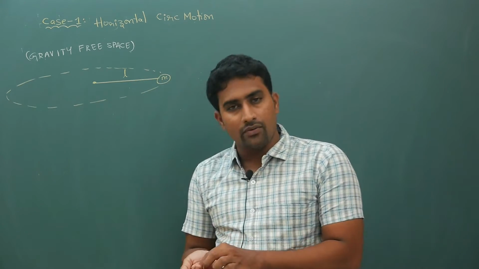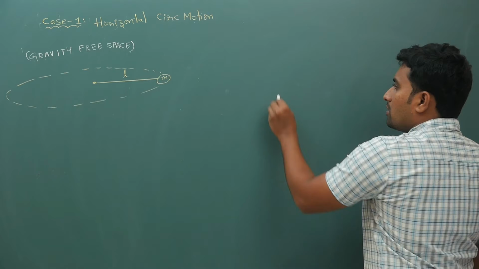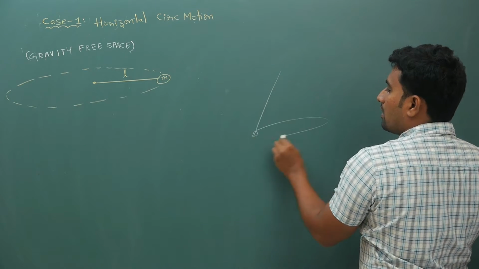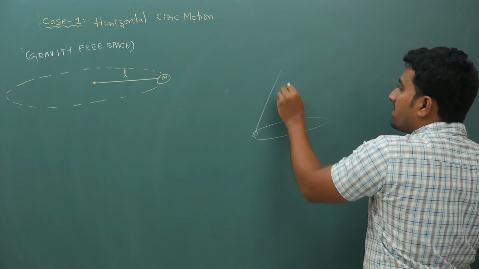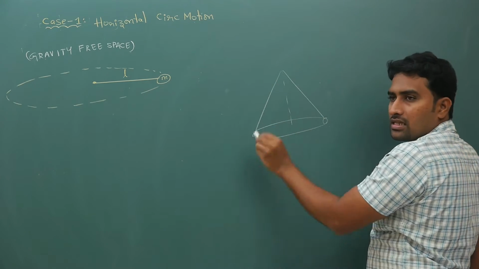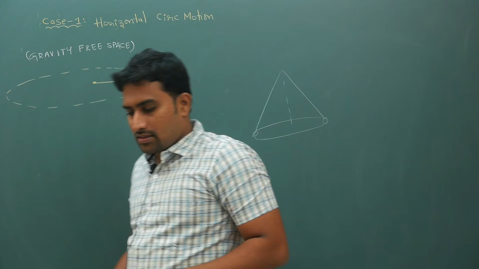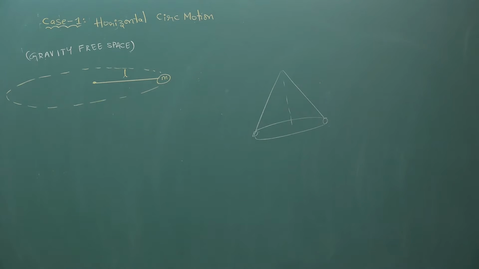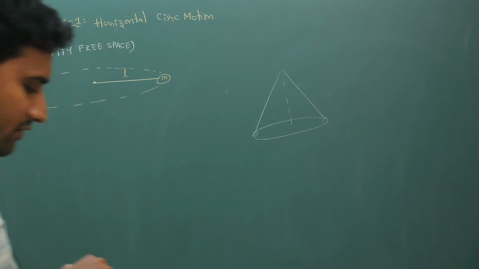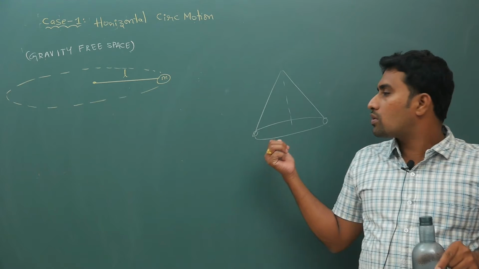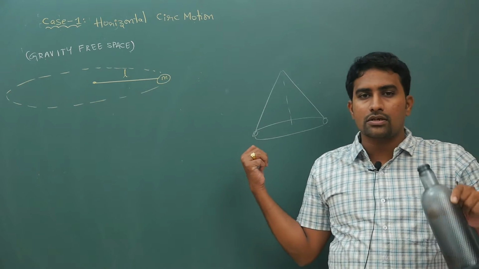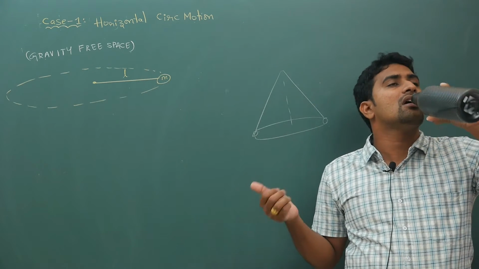Instead of whirling like this, your thread will come down because of gravitational force, so it will start whirling in the vertical plane like this. So it is different. Please do not get confused with this stuff. You have gravity free space. If gravity is there, it becomes a conical pendulum. This situation is different. I will talk about the maths part of it as well.